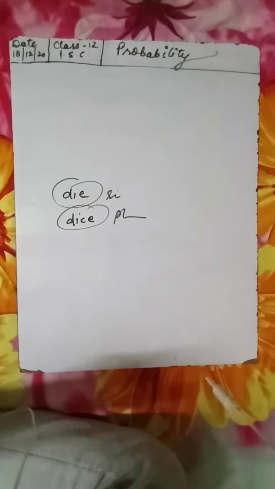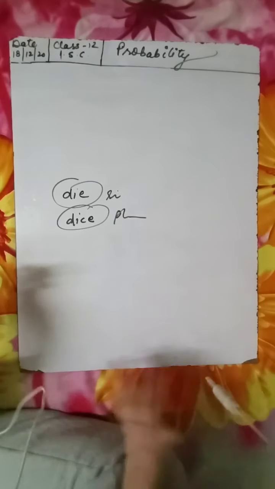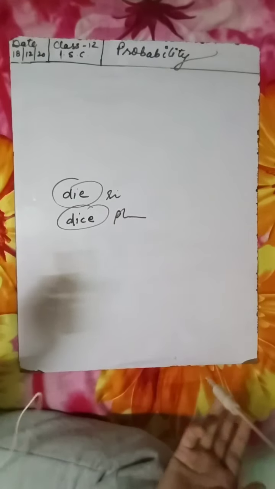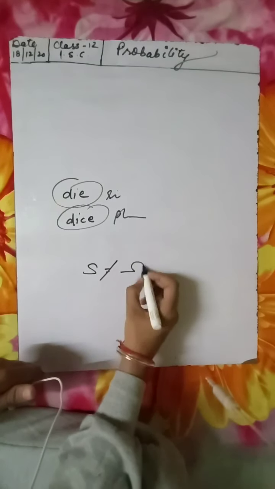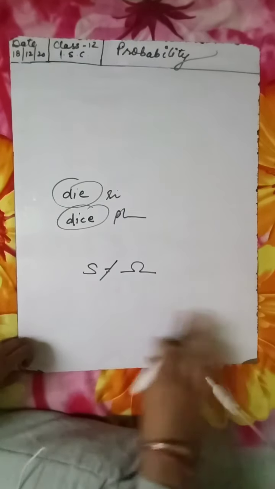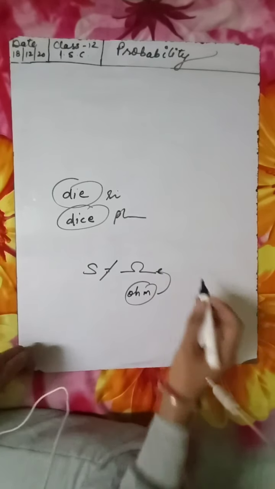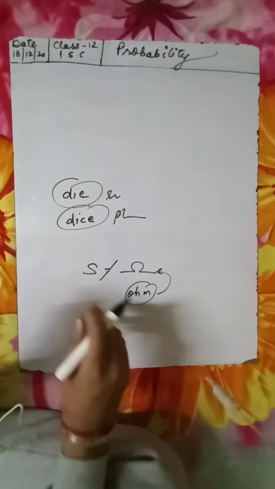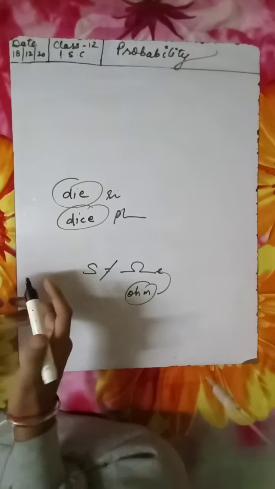Then comes the sample space. We know about sample space. The set of all the possible outcomes of a random experiment is called the sample space, and it is usually denoted by S, or sometimes in other books it is represented by the omega sign. Okay, this is Ohm's sign for the resistance we use in physics. Then event also, we know this, we have seen it in 11th class, I guess.